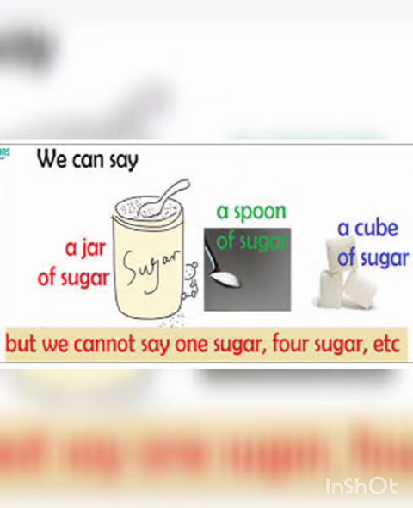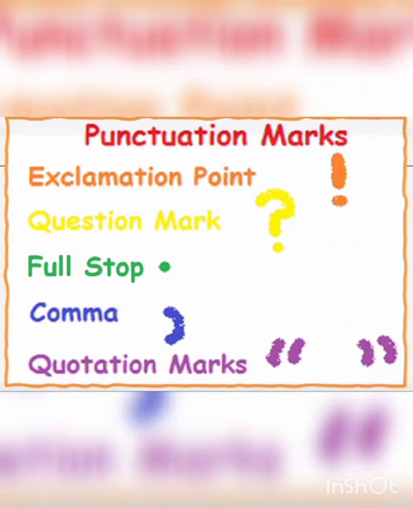Just like the example, we can say a jar of sugar, a spoon of sugar, a cube of sugar. But we cannot say one sugar, two sugar, four sugar. So sugar is an uncountable noun. We cannot count sugar. We can say that one spoon of sugar, one cube of sugar. But we cannot count sugar. Okay? So our next topic is punctuation marks.